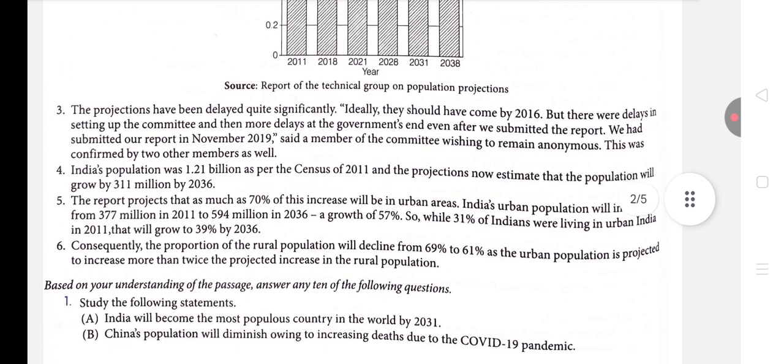So the projections have been delayed quite significantly. Ideally they should have come by 2016, but there were delays in setting up the committee, and then more delays at the government's end. Even after we submitted the report, we had submitted our report in November 2019, said a member of the committee wishing to remain anonymous. Anonymous, this is a very important word. Underline it, because most of the students don't know the meaning of this word. Maybe you know the meaning or maybe not, so I'm assuming that you children know the meaning.